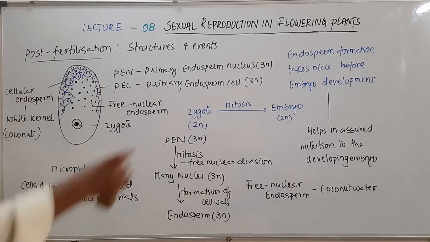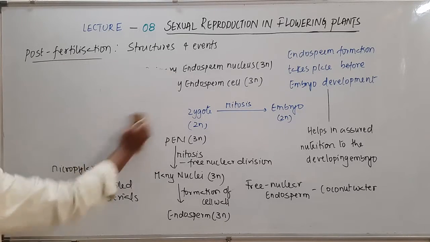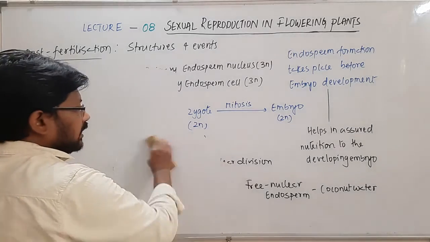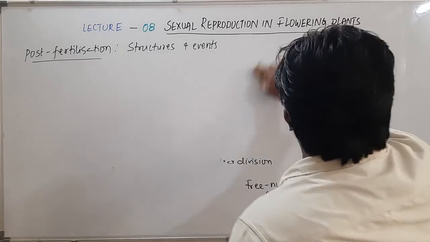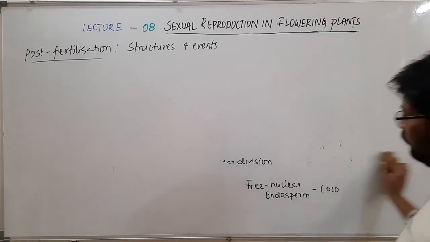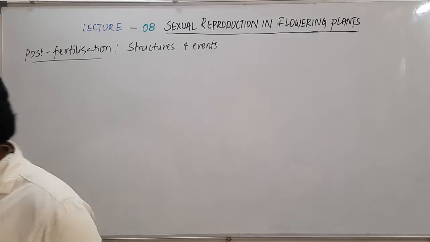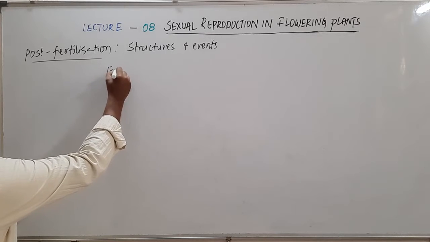Now, by the time this zygote divides and results in the formation of embryo, the embryo may completely use that endosperm. So by the time the ovule becomes the seed, there will be no endosperm present in the seed. So depending on this, we shall see two conditions, right? So let's see endosperm.